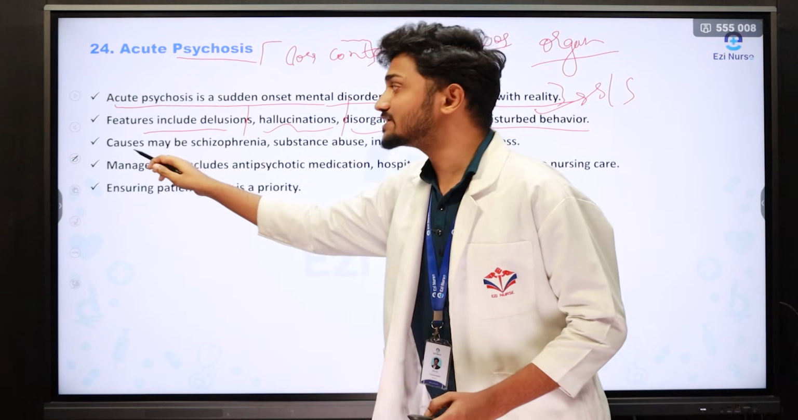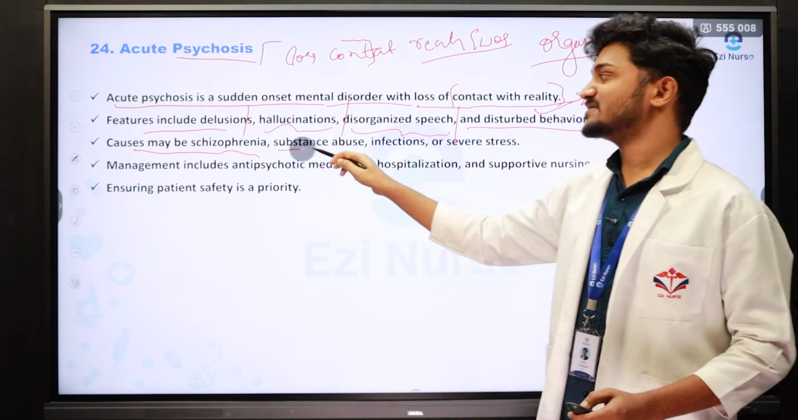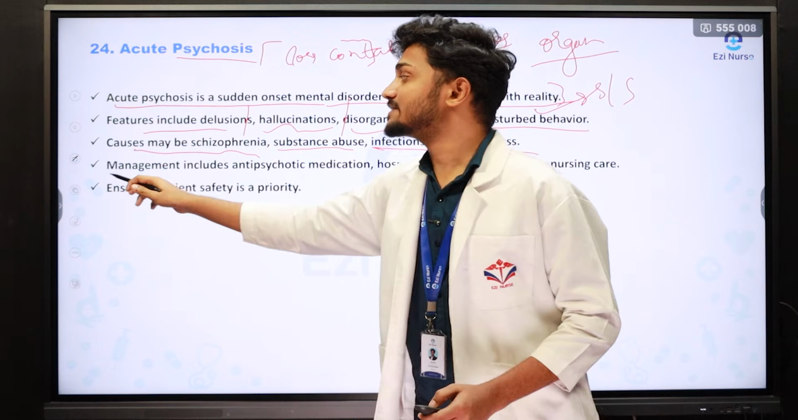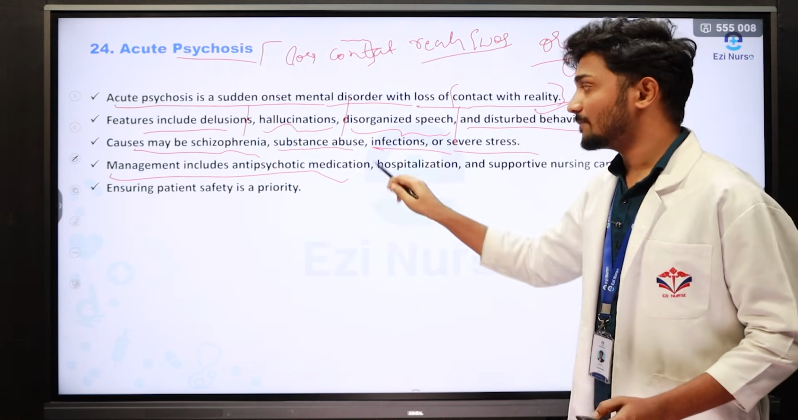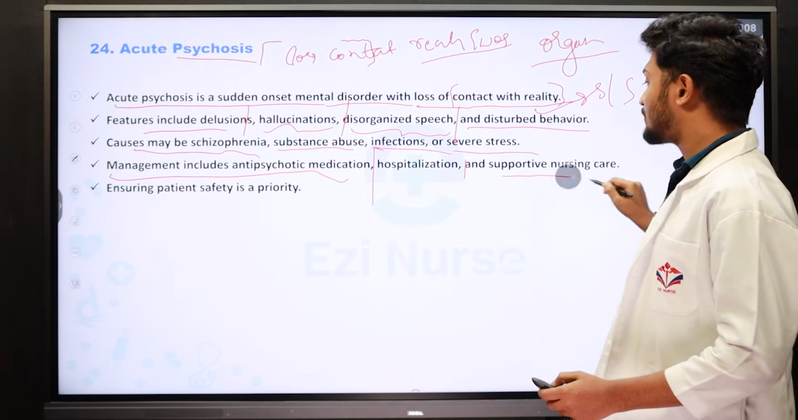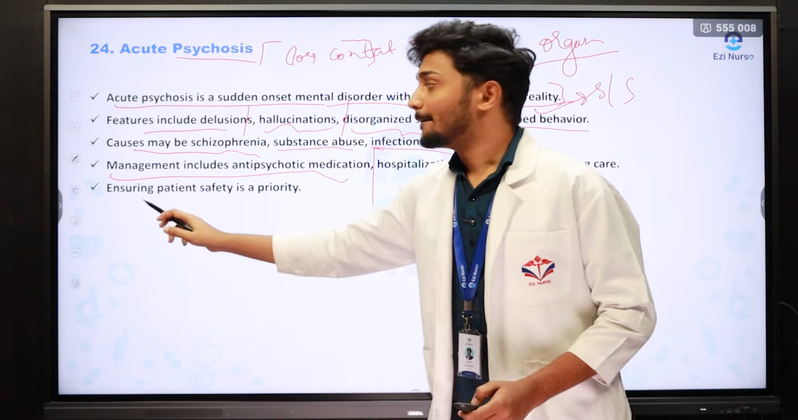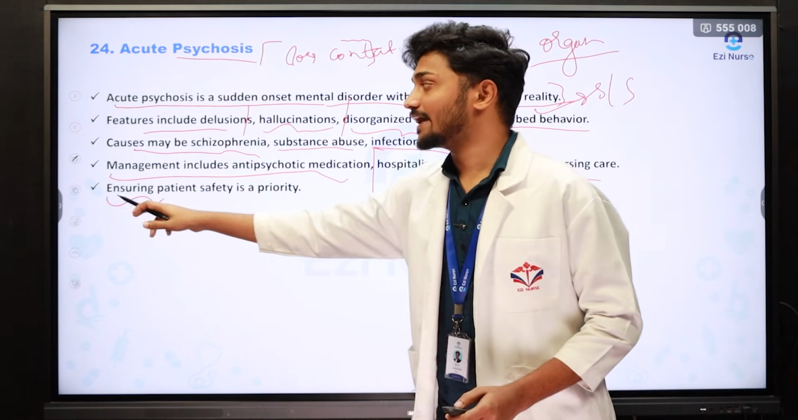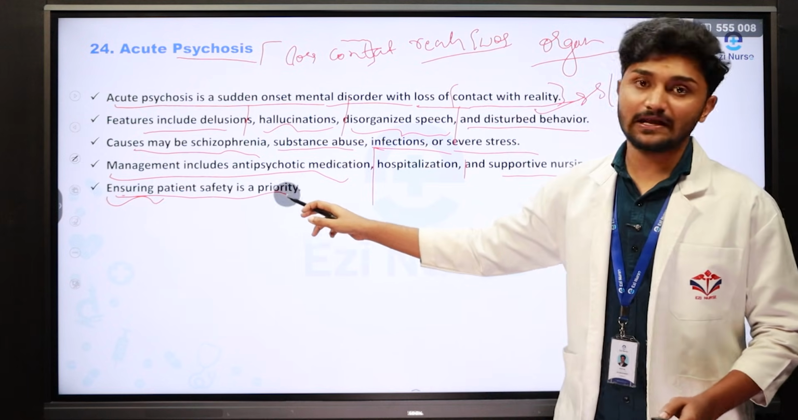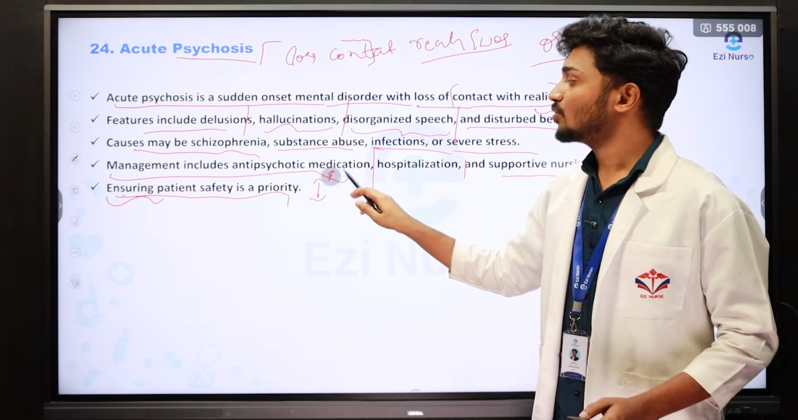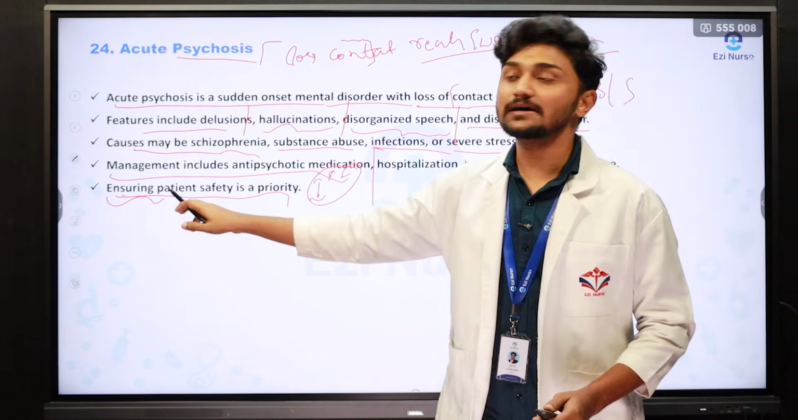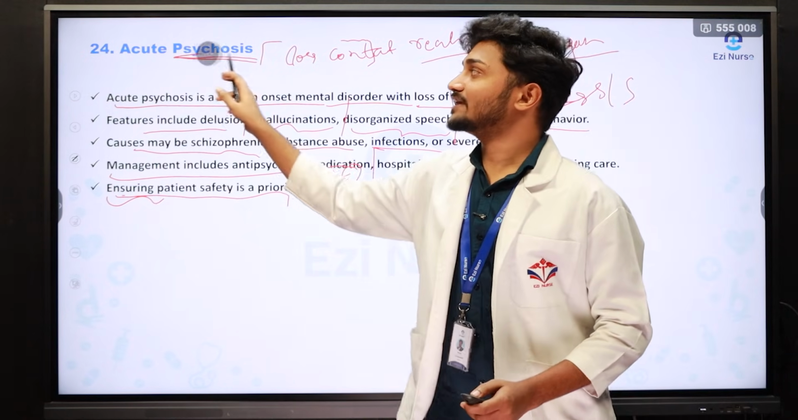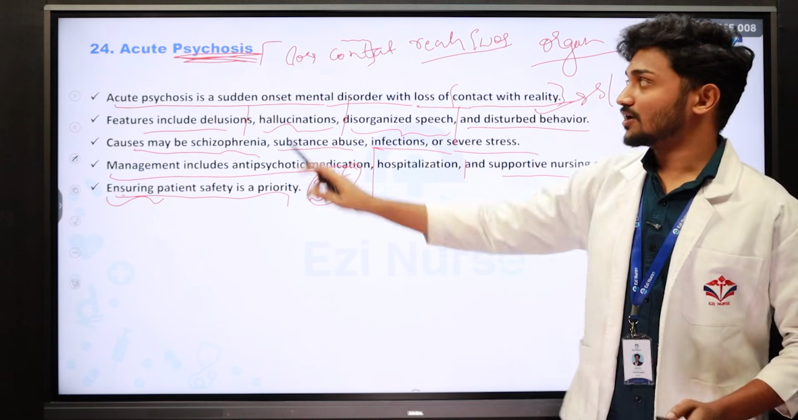Next one is what are the causes? Causes may be schizophrenia, substance abuse, infections, or severe stress. The last one is management, which includes antipsychotic medicine, hospitalization and supportive nursing care, and we have to educate the family and educate the patient regarding the disease condition. Along with that, ensuring the patient safety is the first priority. What is the first priority? We have to maintain the patient safety from self-harm because it is a severe kind of brain disorder.